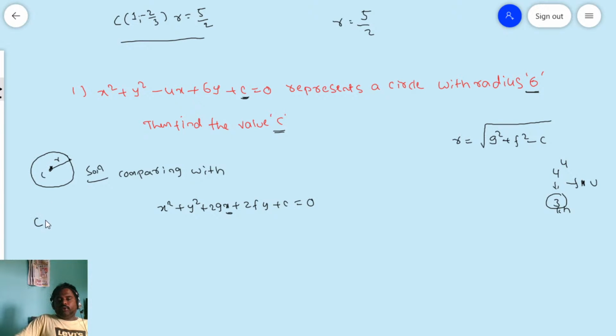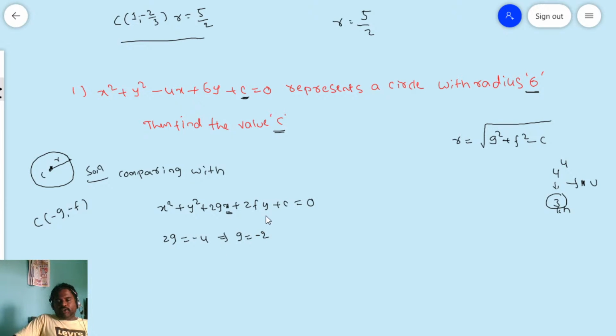For the center, we need to find the g value and f value. To get the g value, we compare the given equation with the normal form of the circle. The x coefficient in the normal form is 2g, and in the given problem it is -4, which implies g is equal to -2.